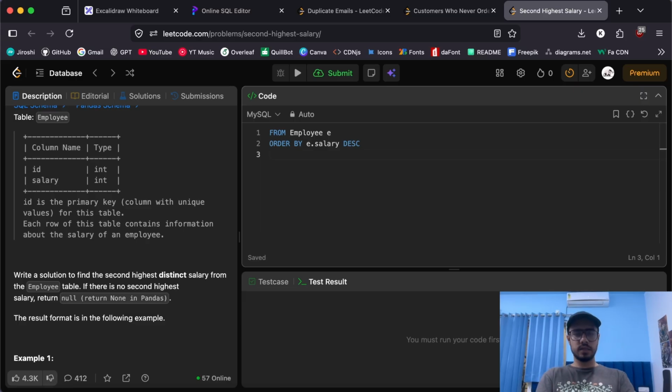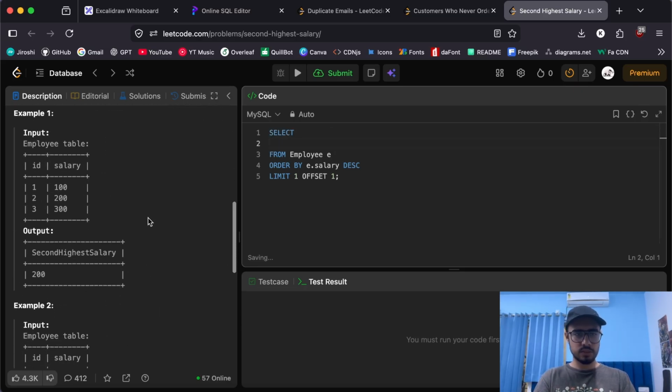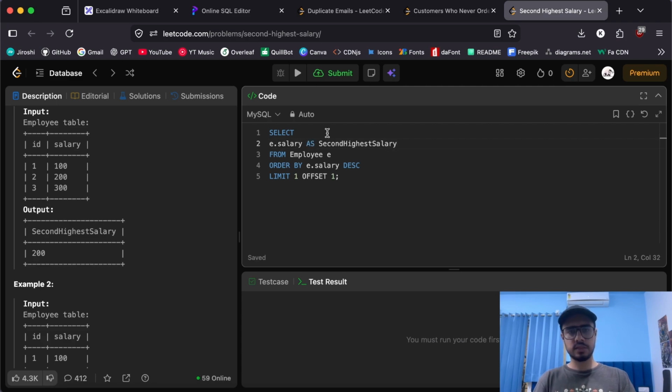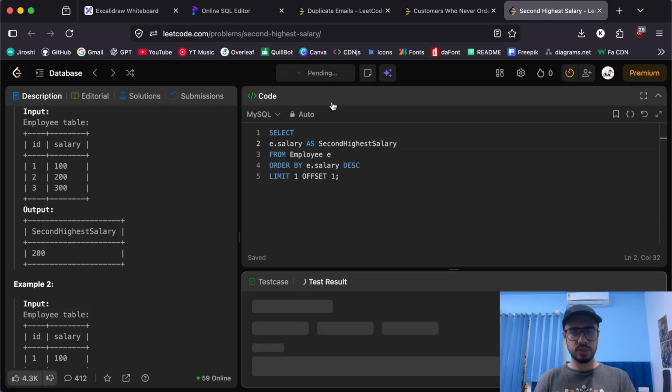So we can take help from limits and offsets as we talked about. We can limit this to just one output, and that will just give us the top element, right? And if we use an offset also, an offset of 1, that will skip the first row and directly give us the second row. Now if we just do something like select, what do we need to select? We need to select the second highest salary, right? So let's do select e.salary as second highest salary. Okay, let's try to run it.